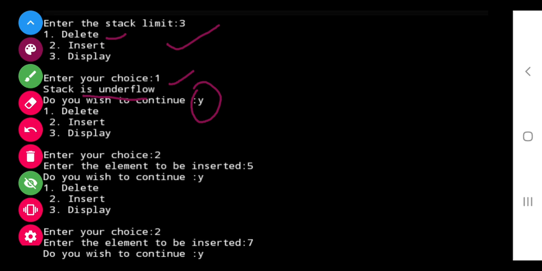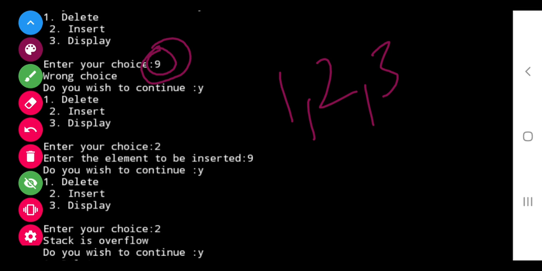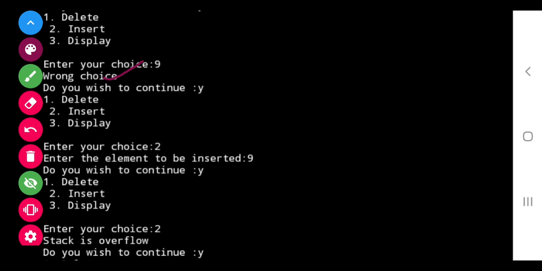फिर यूज़र ने डाला कि yes, wish to continue. यूज़र ने डाला 2 choice, तो अब element to be inserted enter किया, फिर यूज़र ने yes किया, फिर element to be inserted किया, फिर यूज़र ने yes किया, फिर element, ये मैंने wrong choice डाल के दिखाया है. I have shown you, if anybody does not enter 1, 2, 3, then what should happen. 9 में क्या आ गया, wrong choice आ गया.